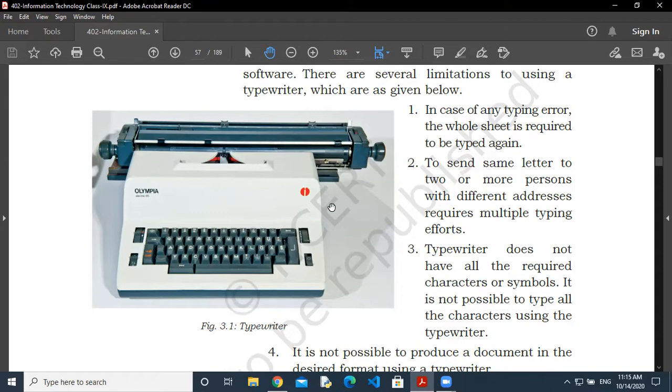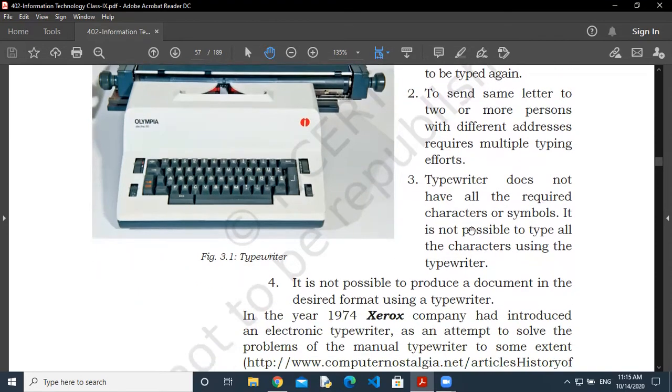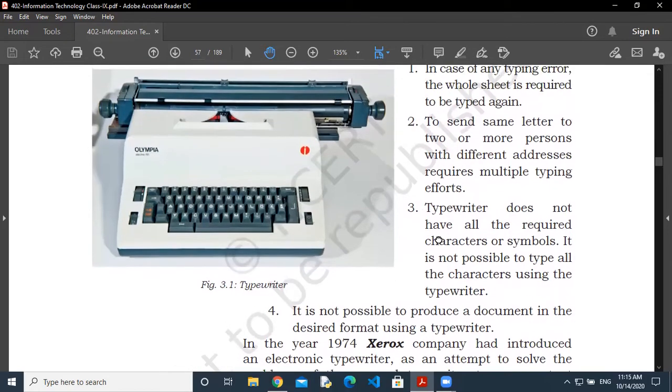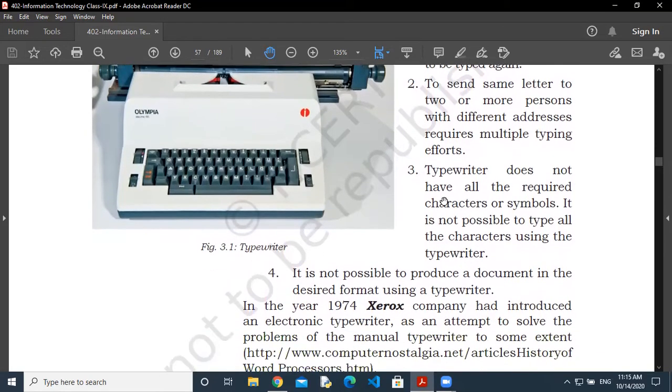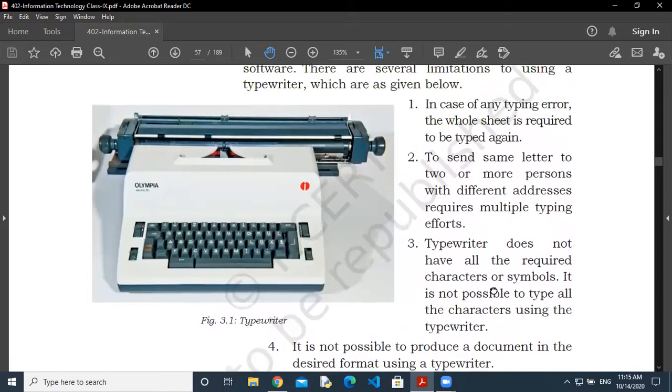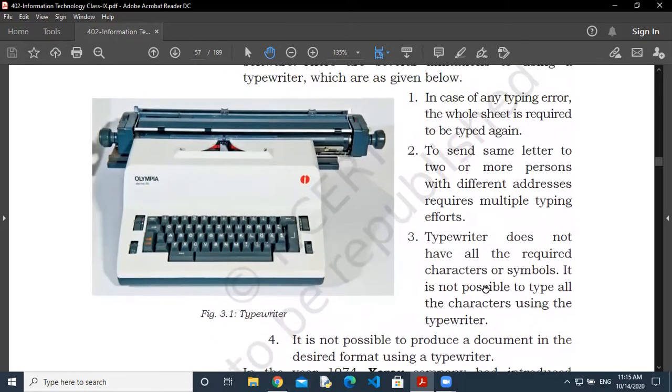If you are using the 4 carbon copy, then next is the typewriter does not have all the required characters or symbols. Sometimes we use some special symbols in a book or in documentation, those symbols are not available on the typewriter, so it is not possible to type them. Second thing and last is, it is not possible to produce a document in a desired format using a typewriter. So these are some limitations of the typewriter.